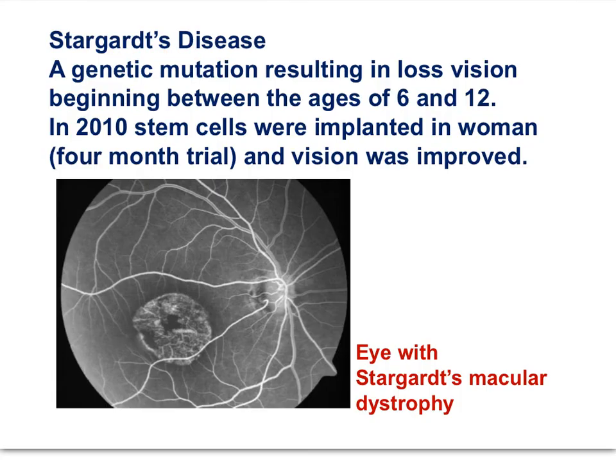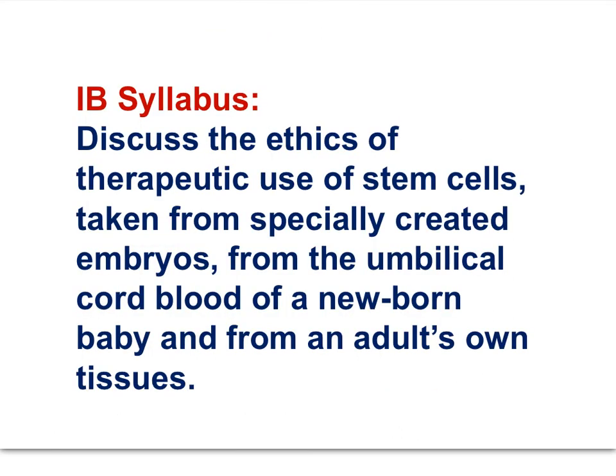Stargardt's disease results from a genetic mutation. There's a loss of vision beginning about the ages of 6 to 12, and in 2010, stem cells were implanted in an adult woman in a 4-month trial, and vision was improved. Here's an IB syllabus statement that follows up on stem cell use. Discuss the ethics of therapeutic use of stem cells taken from specially created embryos, from the umbilical cord blood of a newborn, and from an adult's own tissues.